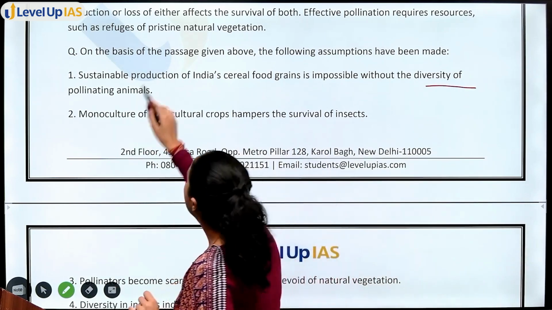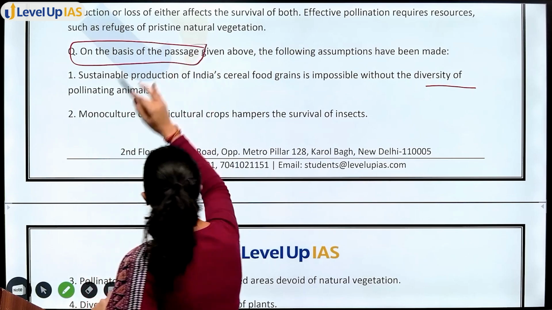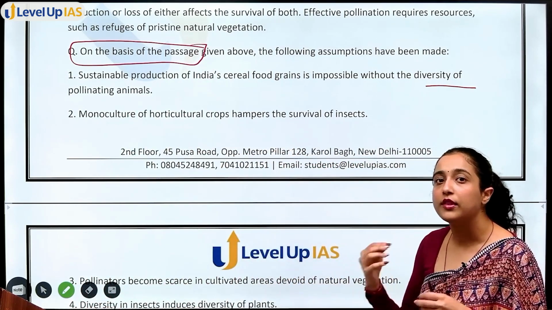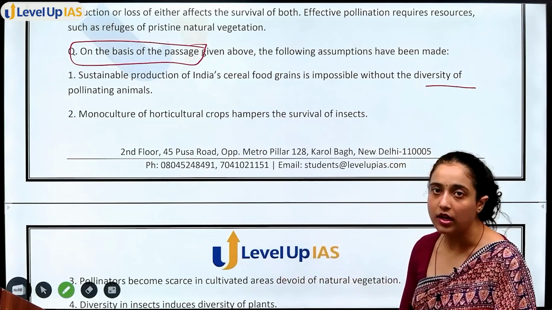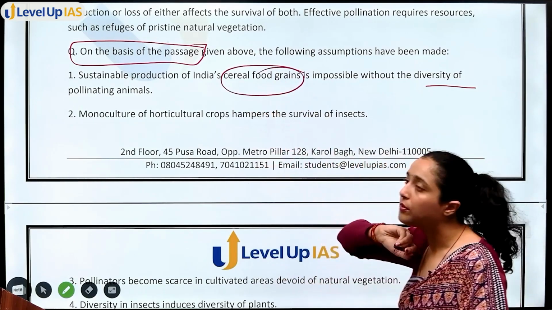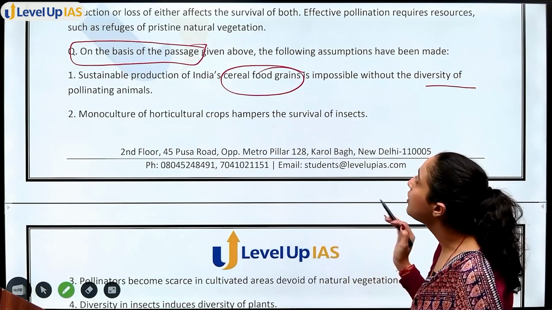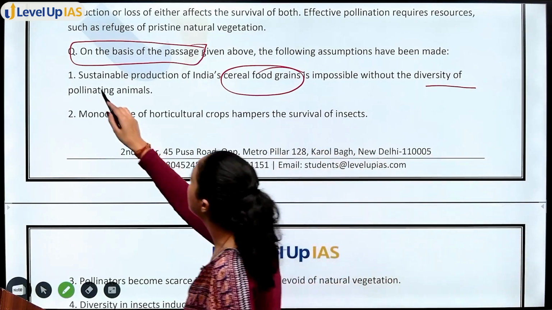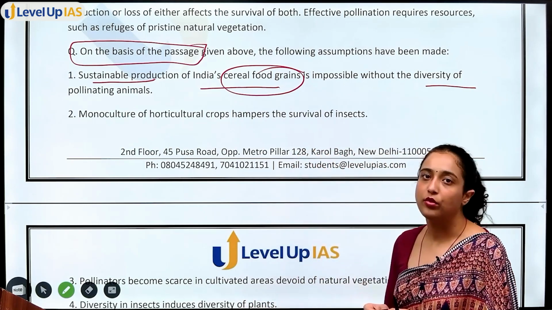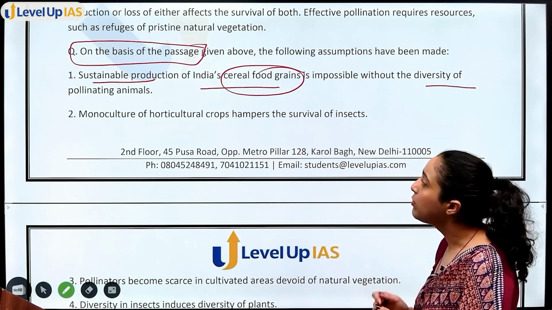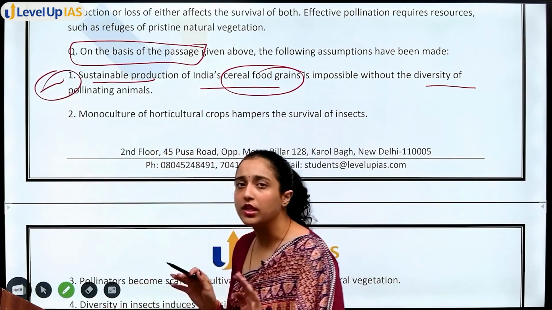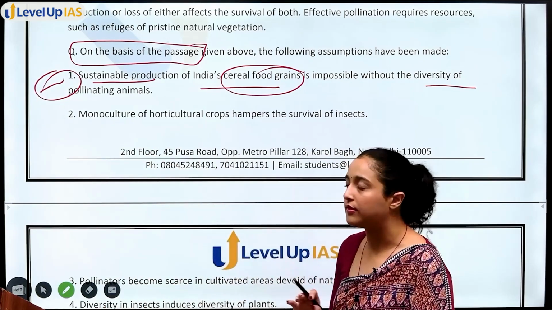Now, on the basis of the passage, have we anywhere talked about how sustainable production in our country is not going to happen, or that cereal food grains are dependent on pollination? That is too much information, which is not mentioned in the passage. So the first statement is dicey. We can eliminate it also, but let's see the options.